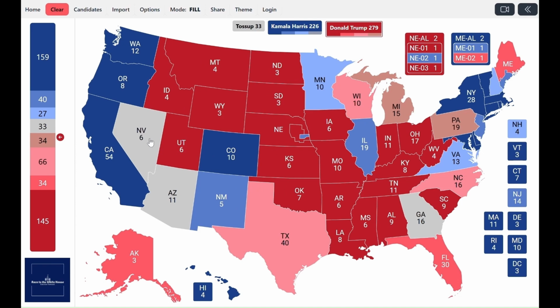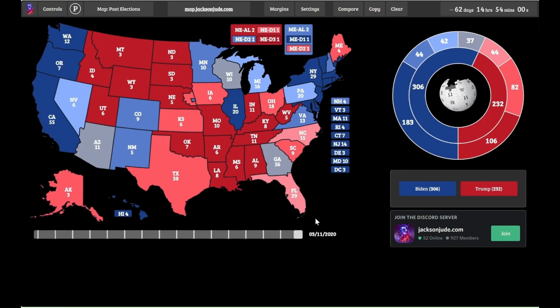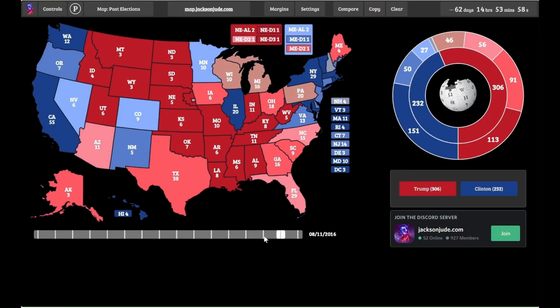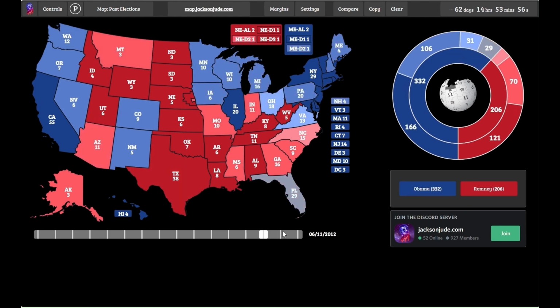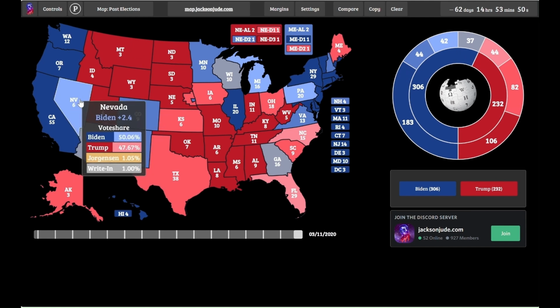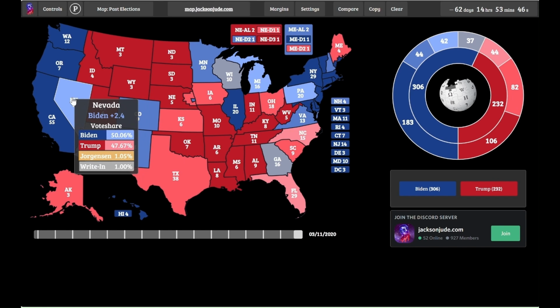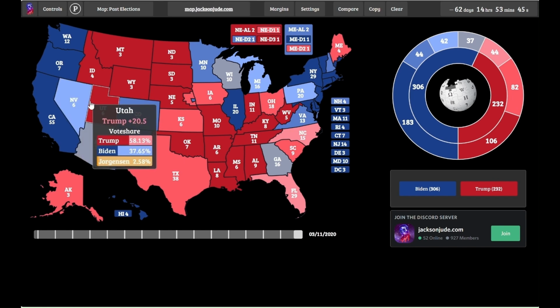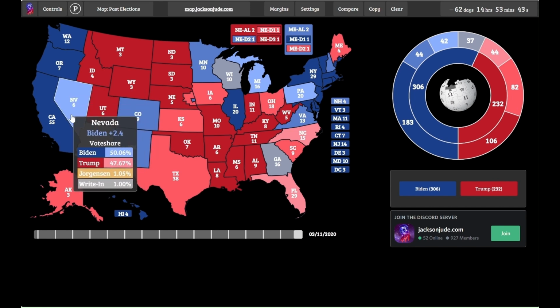Starting off with the state of Nevada, this was a really Democratic state in the Obama era and in the Clinton and Biden elections. It voted Democrat by not such big margins, but Democrats have generally managed to eke it out, in particular because of the big Latino population here.